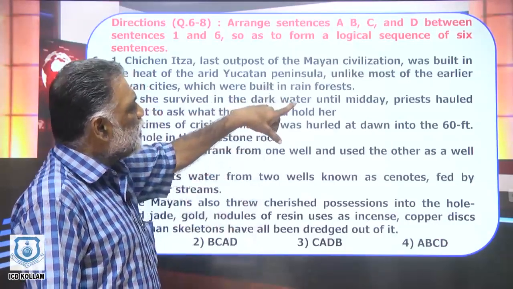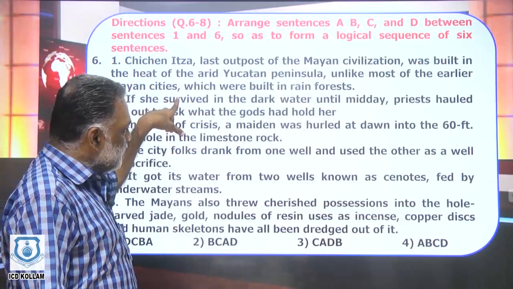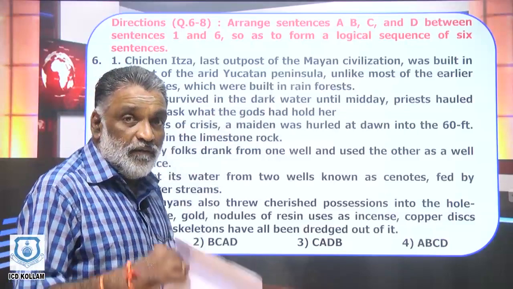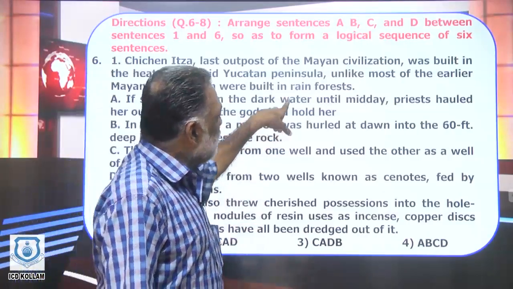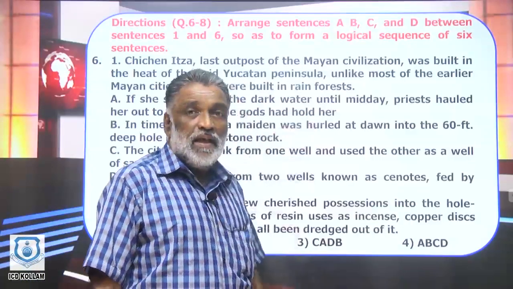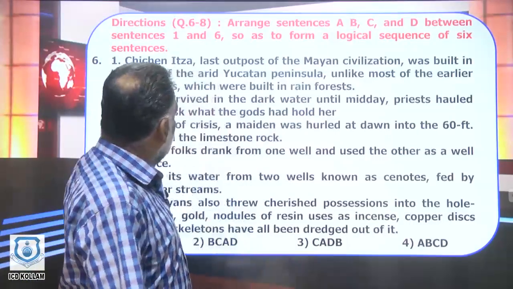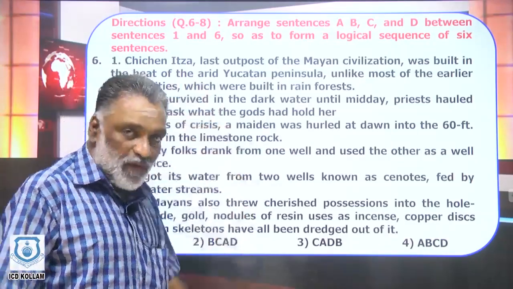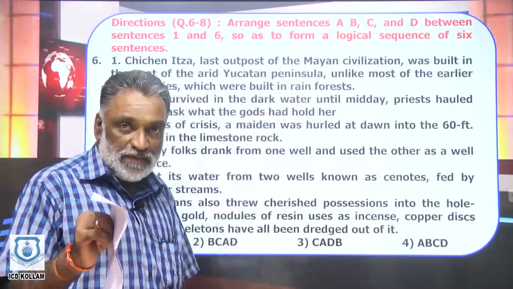Unlike most of the earlier Mayan cities, all the other Mayan cities were built in rainforests which had enough water. All the other Mayan cities had no scarcity of water, but this Chichen Itza was built in the desertified Yucatan Peninsula. That is the first sentence.